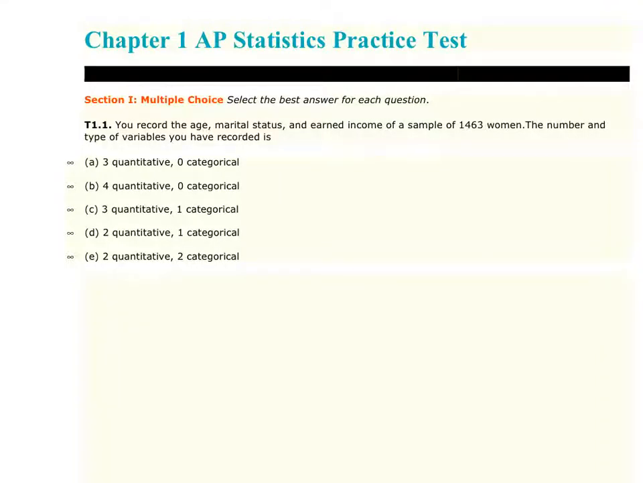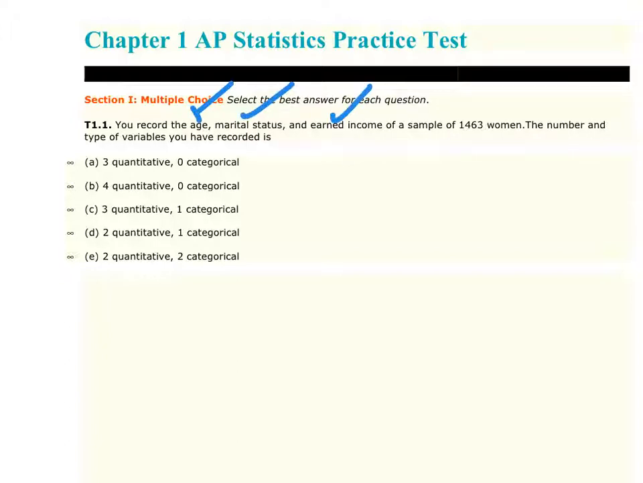So our first multiple choice question is this. You record the age, marital status, and earned income of a sample of 1,463 women. The number and type of variables you have recorded is what? If you take a look at this, here are the variables we have. So there's going to be 3 variables in total.